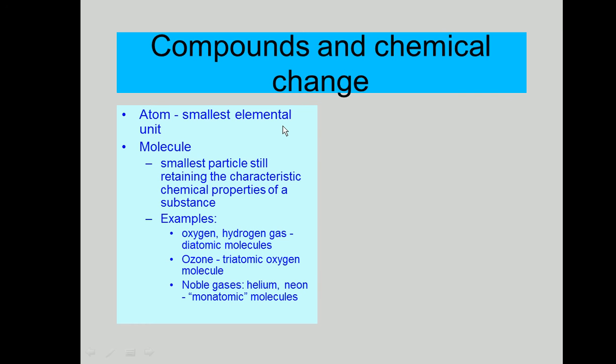We also discussed that the atom is the smallest unit of any element. So an element is made of atoms. In one element all the atoms are the same, but if you compare the atoms of one element with another element, they are different. But within one element there is also a possibility of having different atoms.